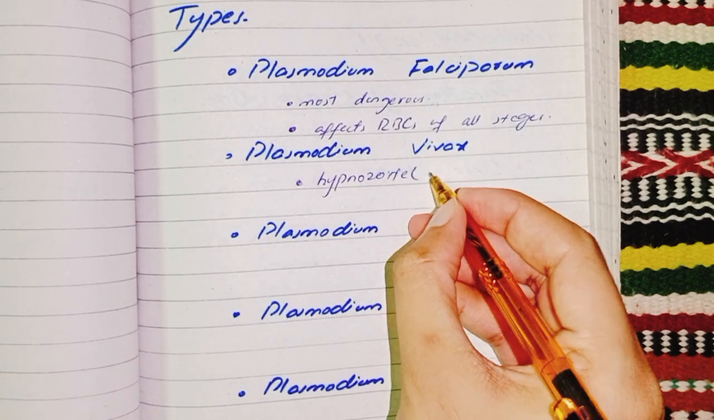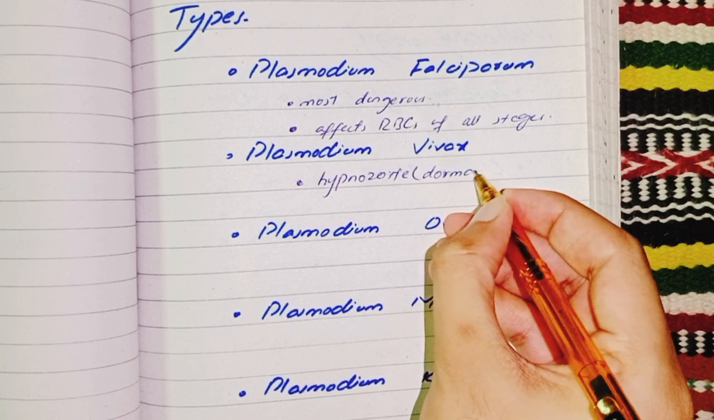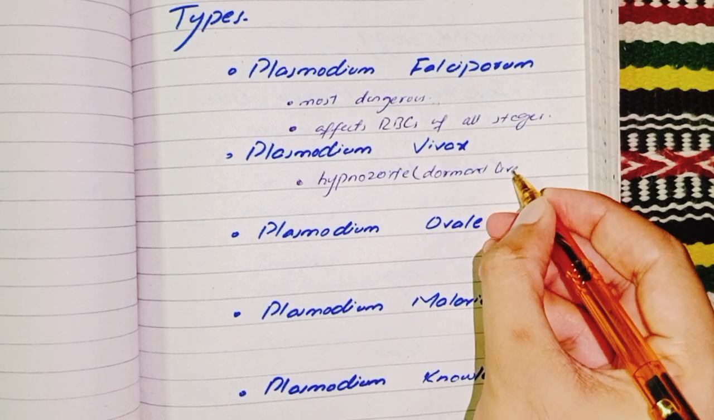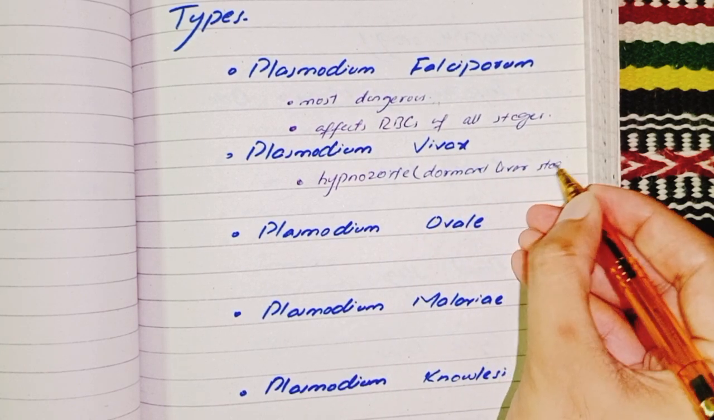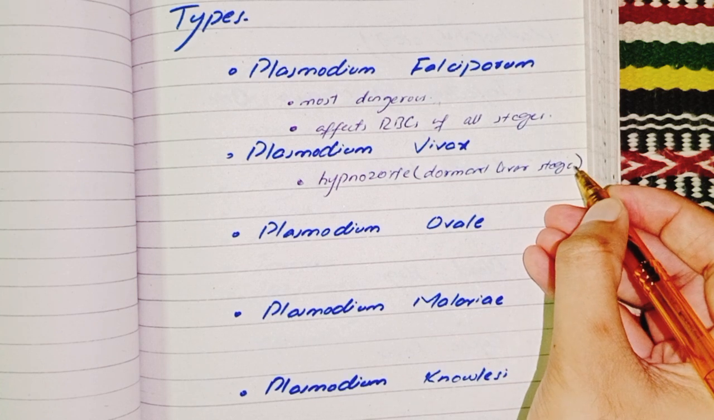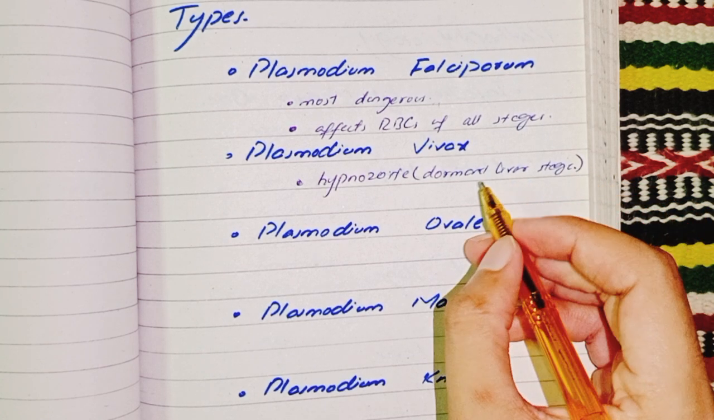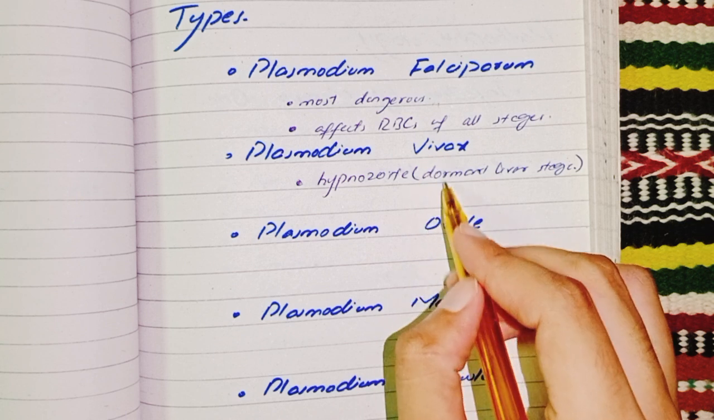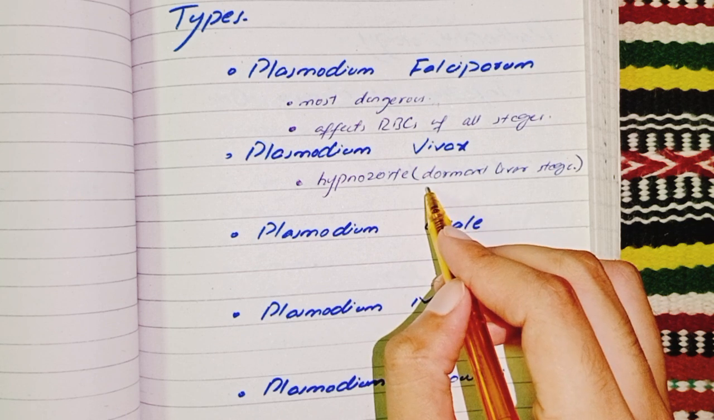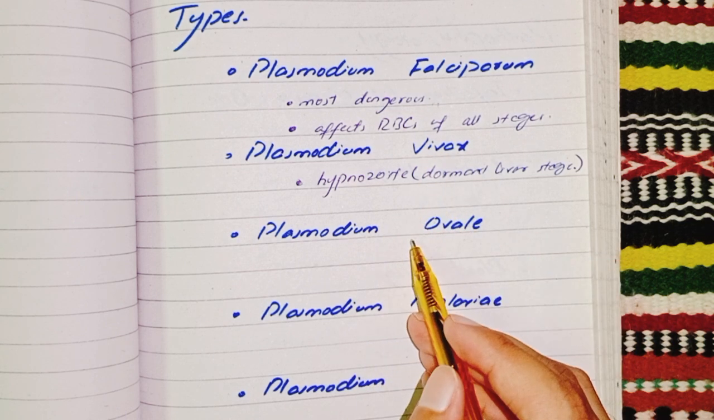Hypnozoite. Dormant liver stage, which can cause relapses weeks to months after the initial infection because of this characteristic. Hypnozoite. Third is Plasmodium ovale,